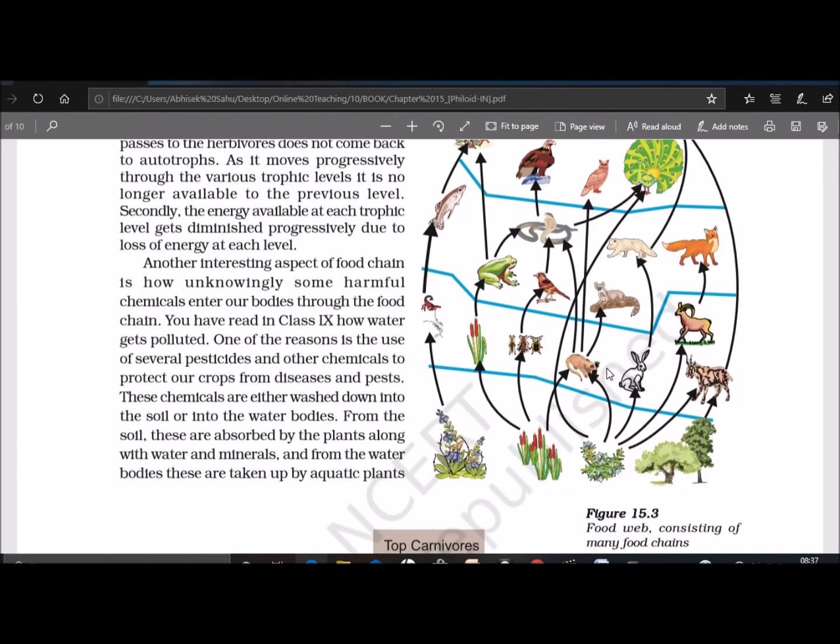As shown in figure 15.3, in a food web, one organism may occupy a position in more than one food chain. An organism can obtain its food from different sources and in turn may be eaten up by different types of organisms. An organism may eat or be eaten by more than one organism. This implies that several food chains in an ecosystem are interconnected. This system of interconnected and interdependent food chains forms a food web.